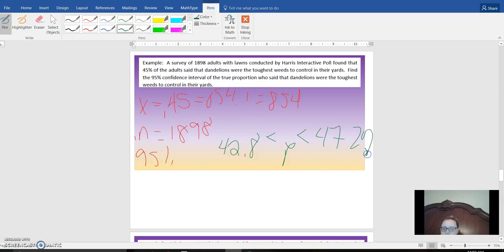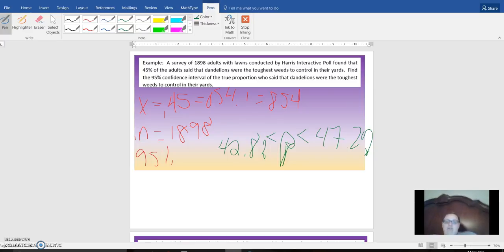These are percentages. Remember when we do proportions, this is P instead of the mu or the X or the mean. It's just the proportion of people. And it does happen to be percentages, but the P represents proportion.